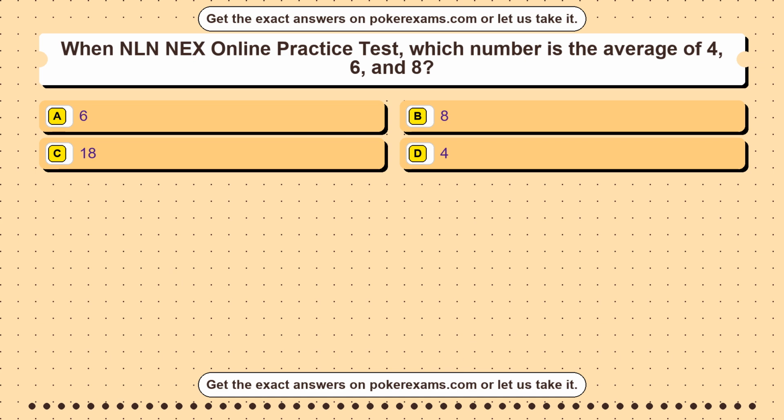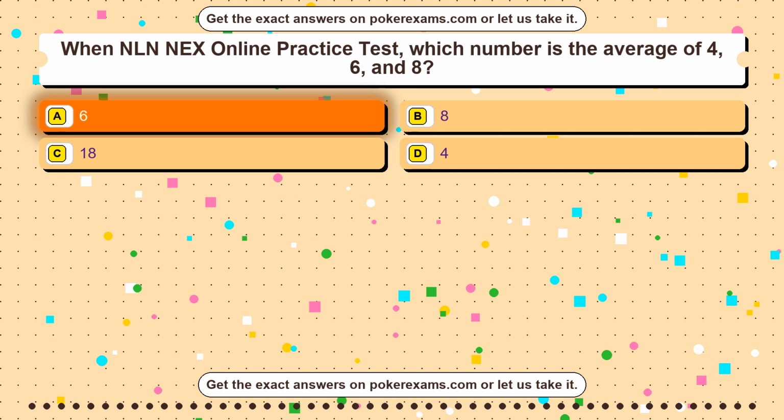Question 9. When NLN NEX online practice test, which number is the average of 4, 6, and 8? Option A 6. Option B 8. Option C 18. Option D 4. The correct answer is option A, 6.